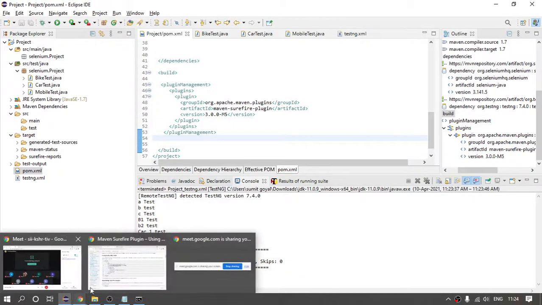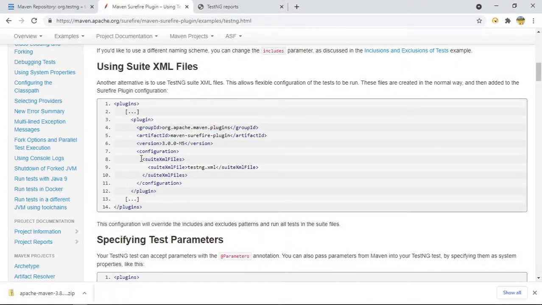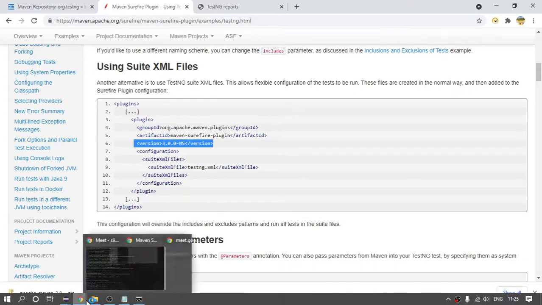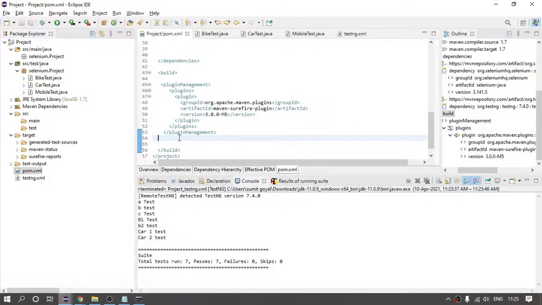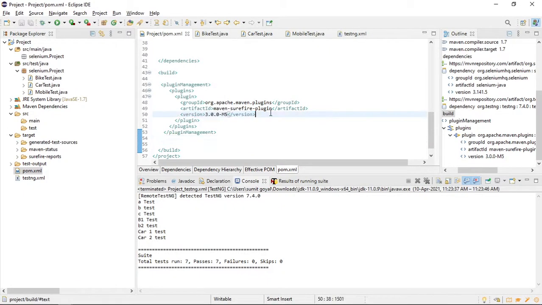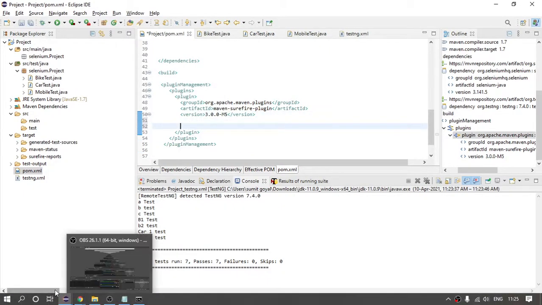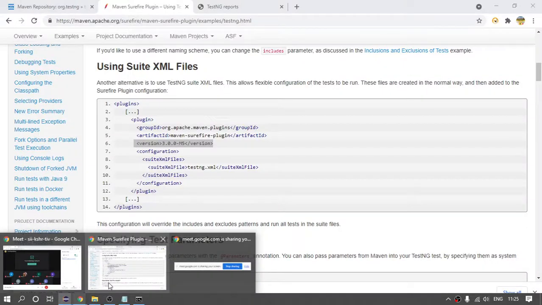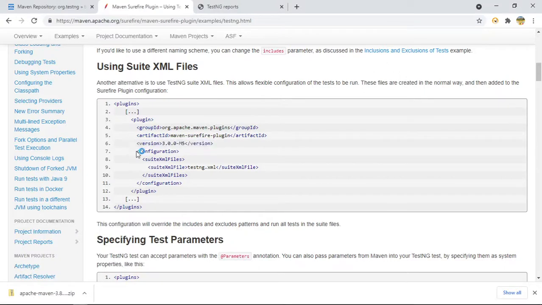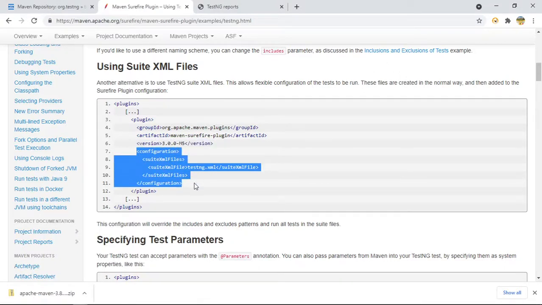If you want to run this, this is the pattern they have defined. After the version in the Surefire plugin, provide this test.ng XML. So where is it? Here. Provide all the 4 lines from here to here, so that you will be able to run it now.